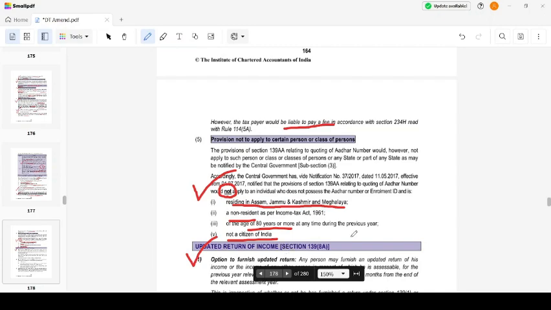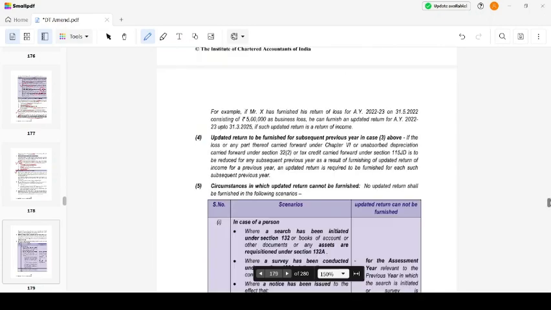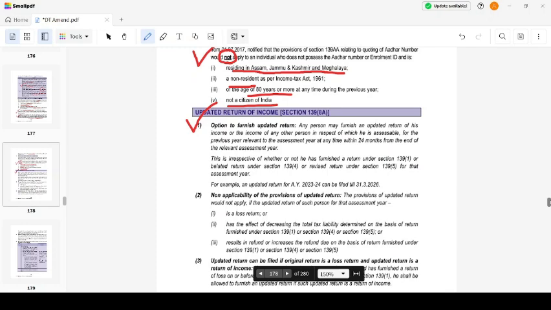Updated return of income. Option to file an updated return of income. Any person may furnish an updated return of the income of any person in respect of which he is assessable for the previous year, for the relevant assessment year, at any time within 24 months from the end of the relevant assessment year. I am able to furnish an updated return within 24 months from the end of the relevant assessment year. This is irrespective of whether or not he has furnished the return of income or belated return or revised return. Whatever I have furnished, I am able to update it.